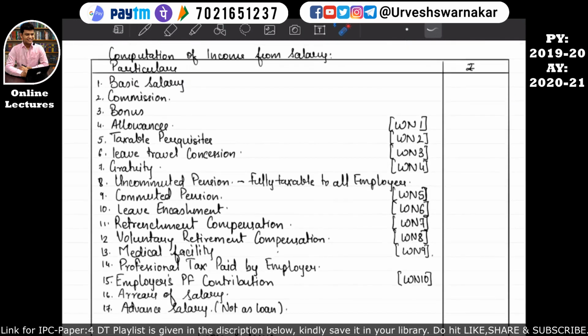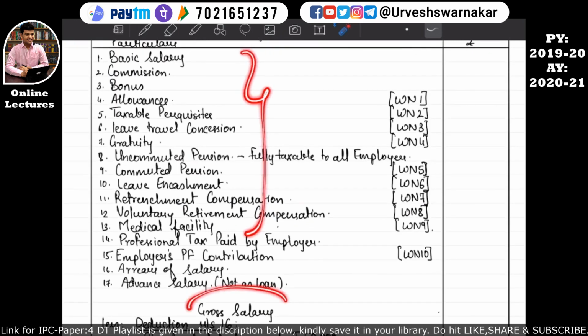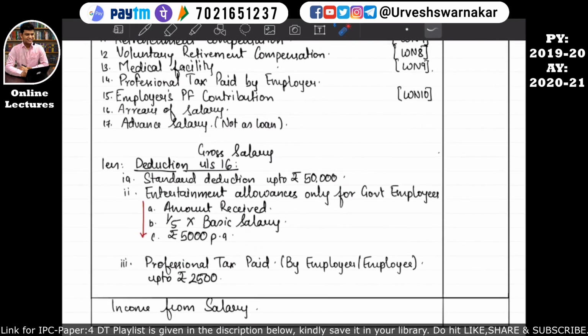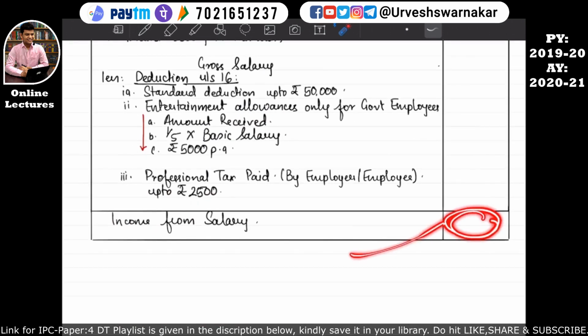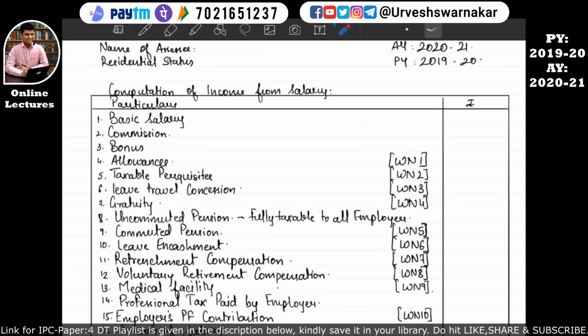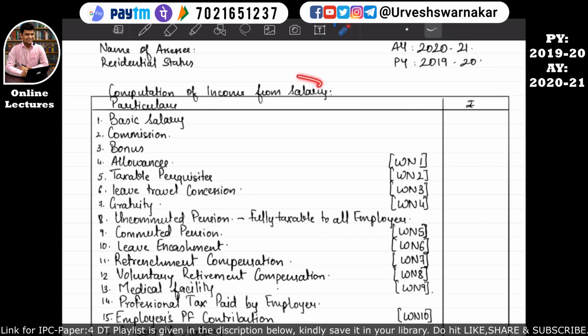The table given below will help us to calculate the gross salary of the assessee, that is our employee, and from this gross salary there are deductions allowed under section 16 under three subsections. After these deductions are deducted from this gross salary, we will find our income from salary, and the income from salary will be taken into the total income of the assessee, and on this total income the tax will be calculated. I hope this is quite clear to you all. So let's understand all the different line items that will form part of the computation of income from salary. The first is basic salary, second is commission, third is bonus, fourth is allowances. This is what we have studied in the during-employment benefits given by the employer to the employee. I hope this is quite clear.